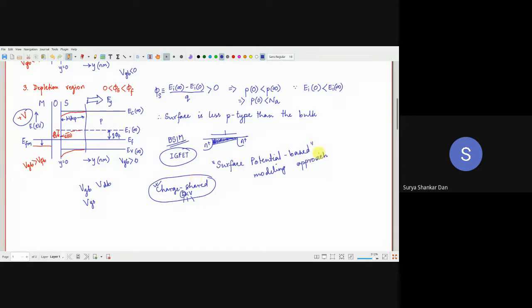Then this surface potential based model is the current latest standard. It was developed as the PSP model. PSP stands for Penn State, Pennsylvania State University in the US, under Professor Gildenblatt.